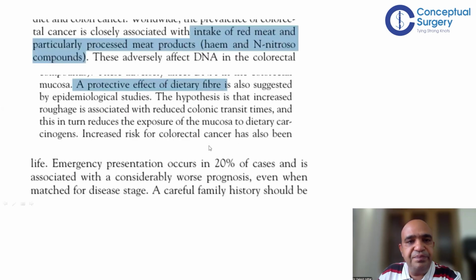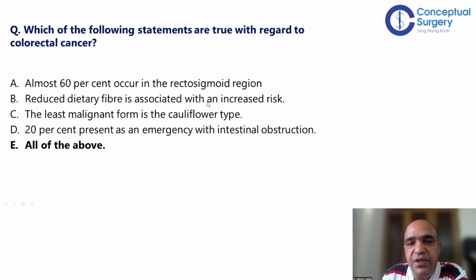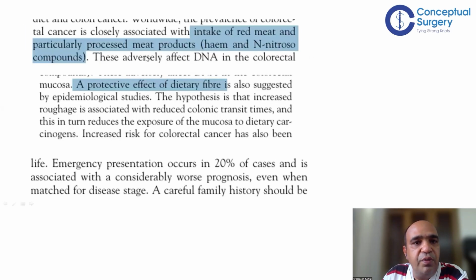You know it, right? Reduced dietary fiber is associated with increased risk. This is true. This is from Love and Bailey. The intake of red meat that has N-nitroso compounds, which are carcinogenic, is a significant risk factor. Dietary fibers are protective. So less intake of dietary fibers will be an increased risk for colorectal cancer because that reduces the colonic transit time, right?